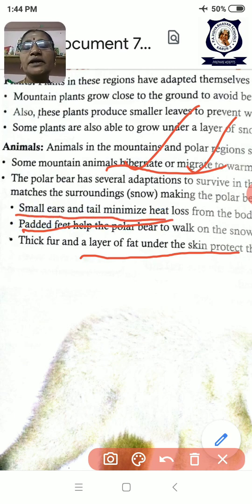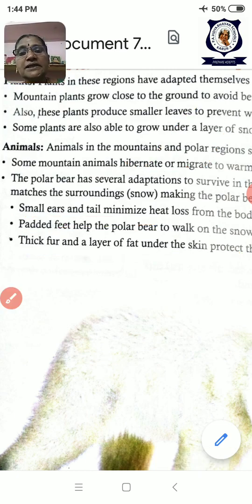The tail is minimized and the ears are very small, to minimize heat loss from the body. Also thick fur gives protection and retains the heat of the body, and it also has fat under the skin. The fat is stored under the skin to retain heat and to provide food for them.